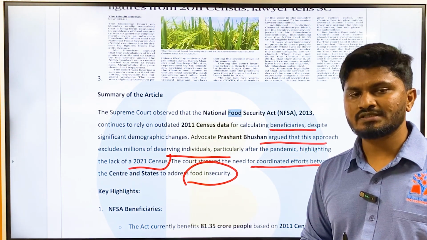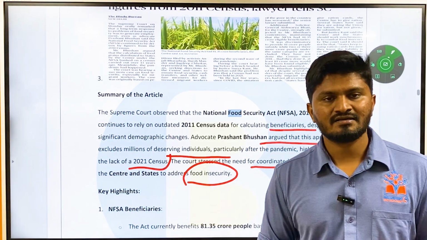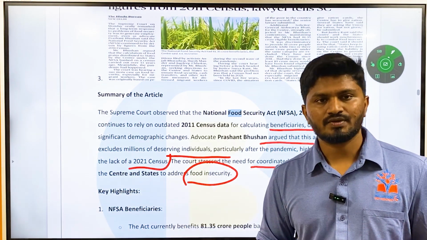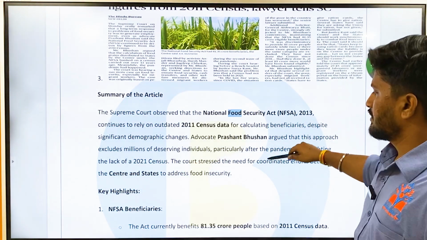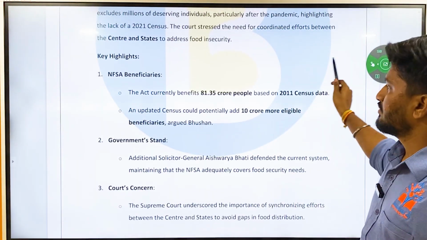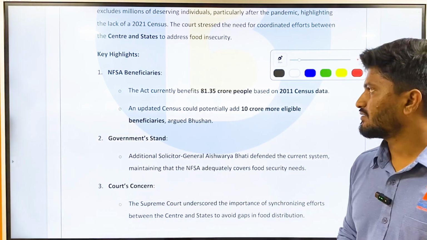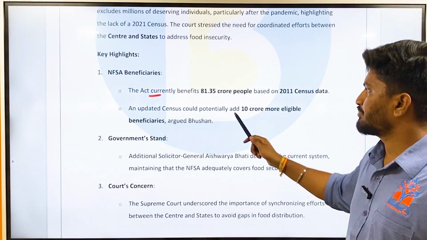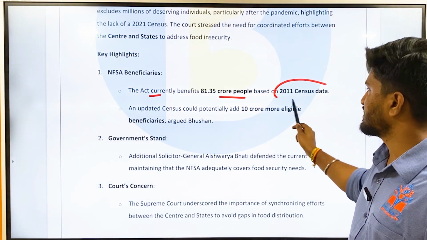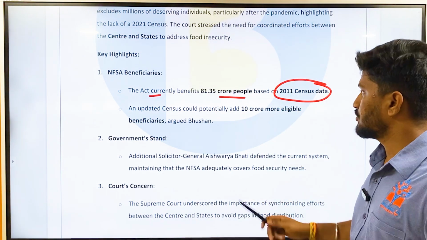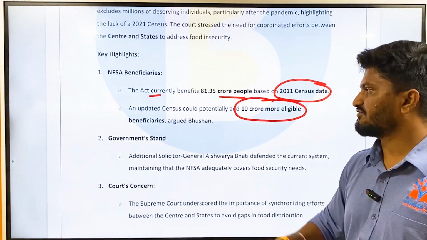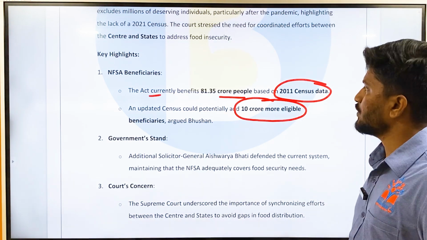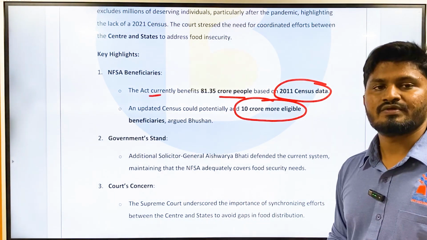So many individuals are being excluded from the NFSA Act because they are not included in the data, because new data has not been collated. Okay, so the key highlight of the article is that the total NFSA beneficiary, meaning the act currently benefits around 81.35 crore people based on the 2011 census. An updated census could potentially add 10 crore more eligible beneficiaries, argued Prashant Bhushan, who was the lawyer arguing in the Supreme Court.